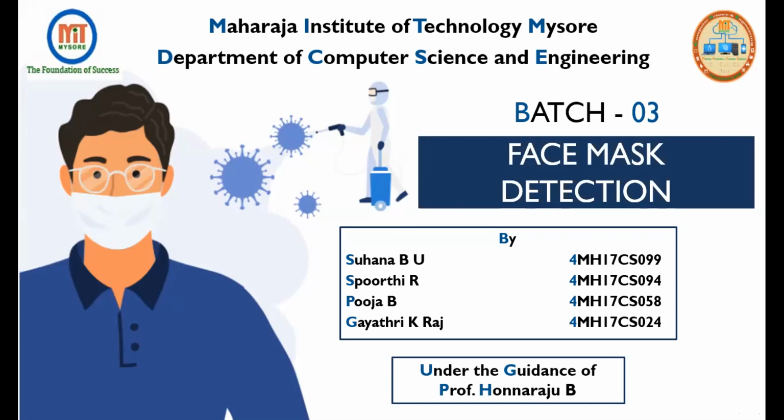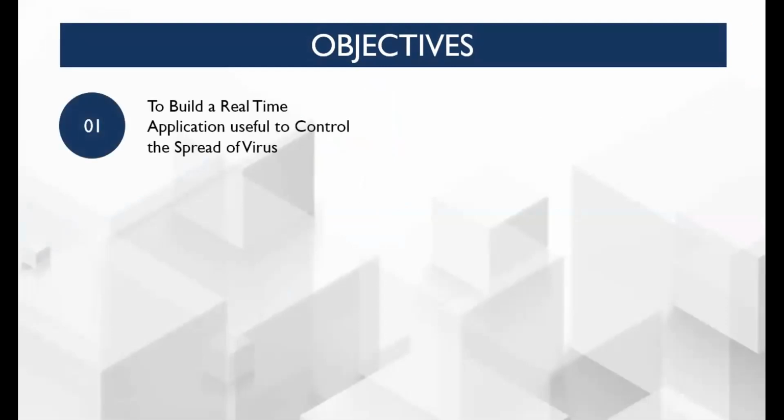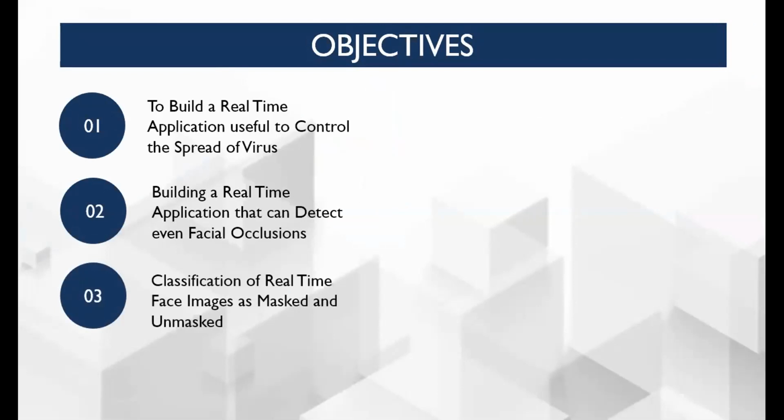In order to develop the project, we have defined a few objectives. Our first objective is to build a real-time application which is useful in controlling the spread of the virus. Our second objective is to build a real-time application that can even detect facial occlusion such as goggles, scarves, a hand held in front of the mouth or nose region, and a long beard. And our third objective is to classify real-time face images as masked or unmasked.